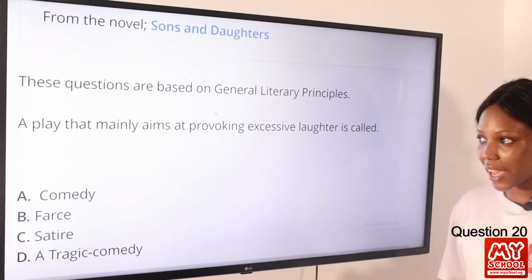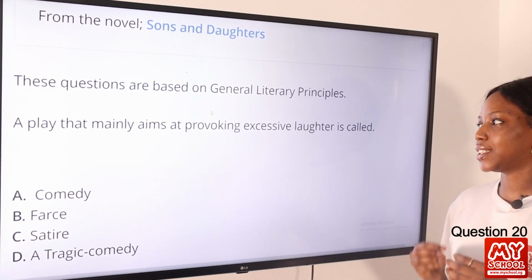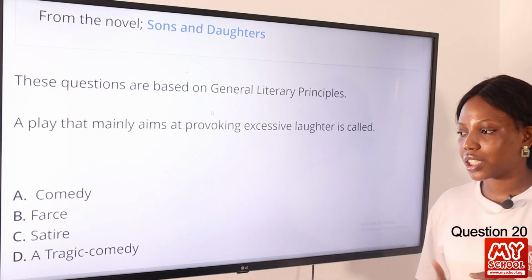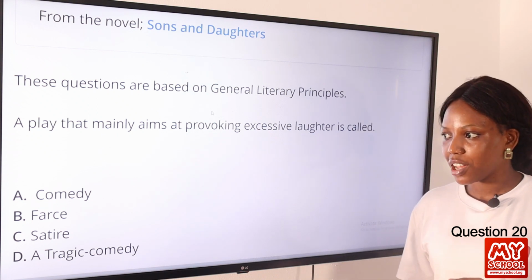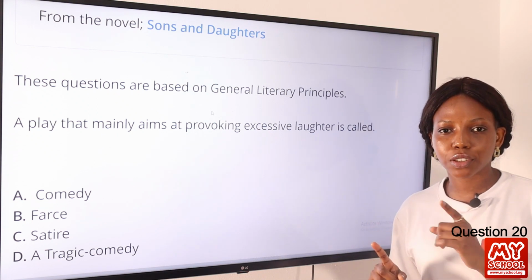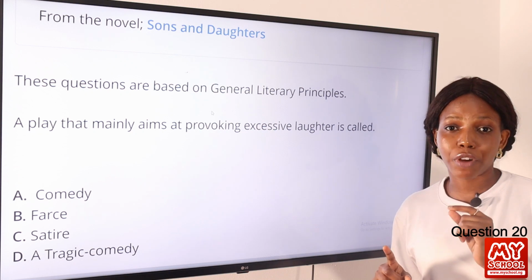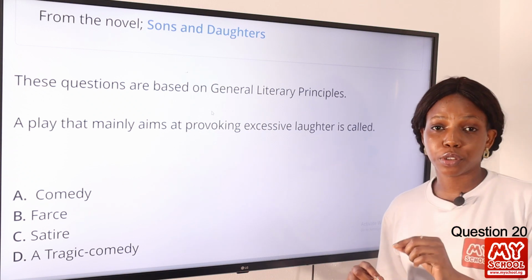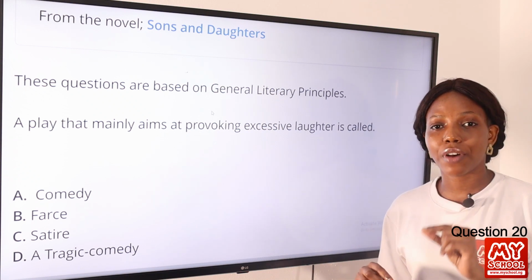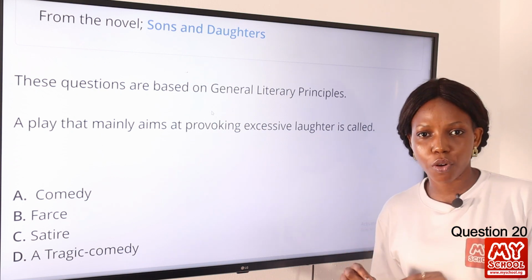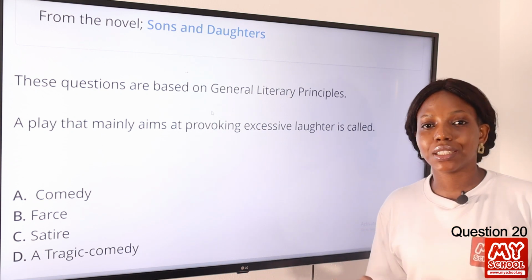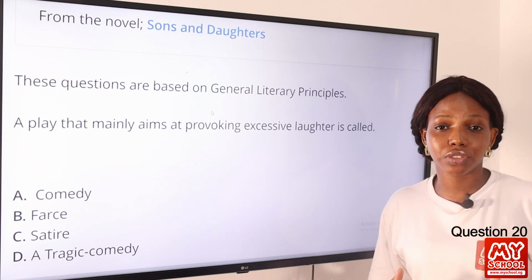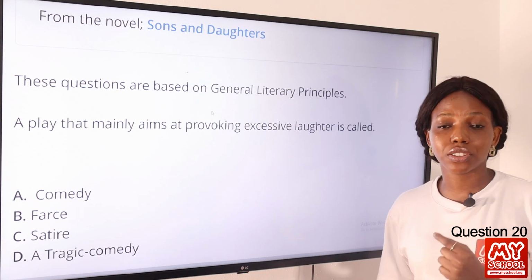Question 20. A play that mainly aims at provoking excessive laughter is called dash. A, comedy. B, farce. C, satire. D, a tragic comedy. Now if you take a look at all of these options, one thing is common among them, and that's the fact that they all provoke laughter. But option B is the answer to this question, because a farce is a humorous play or a dramatic comedy that aims to entertain its audience through ridiculous, exaggerated situations. The answer to this question is farce.